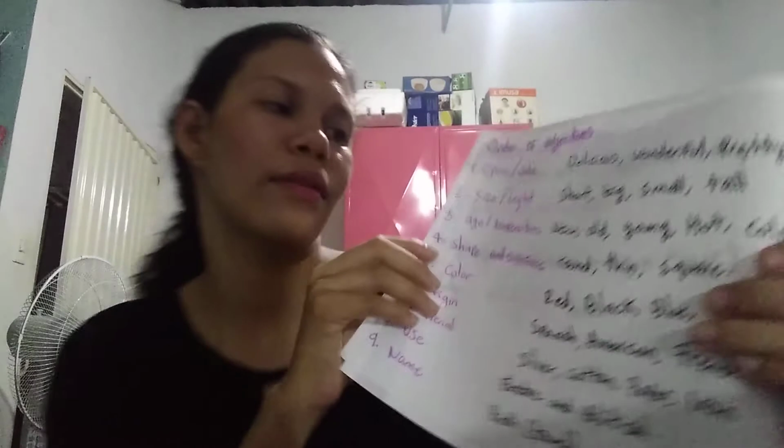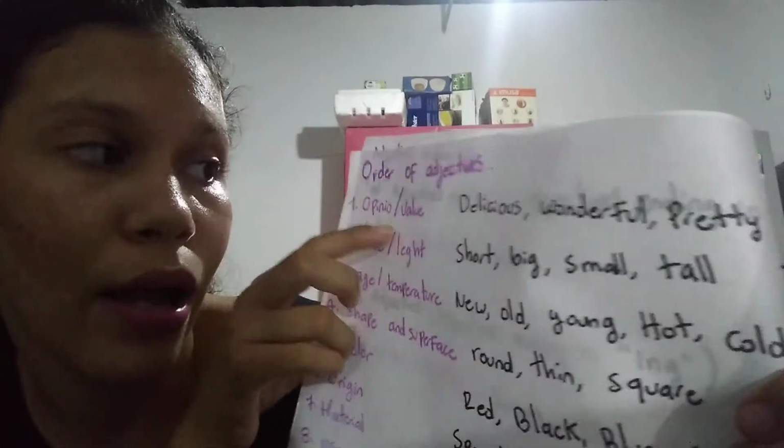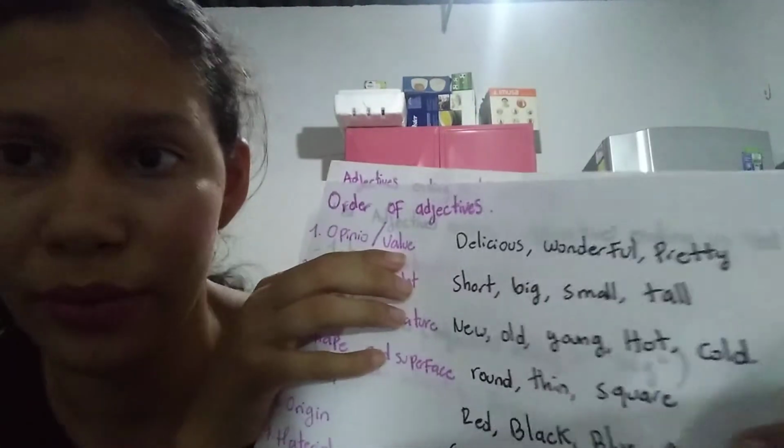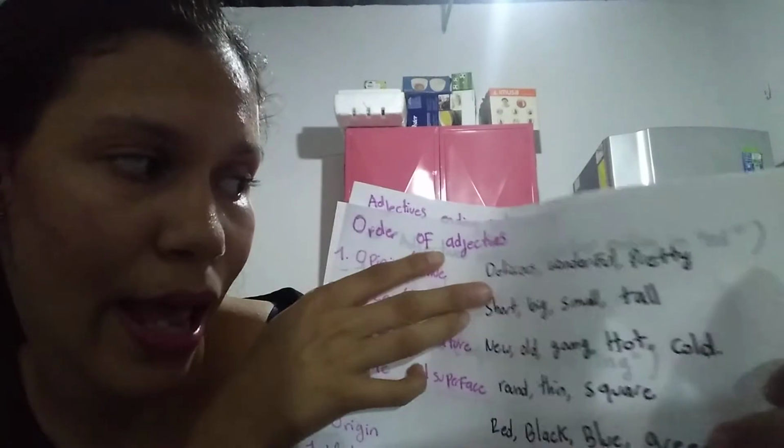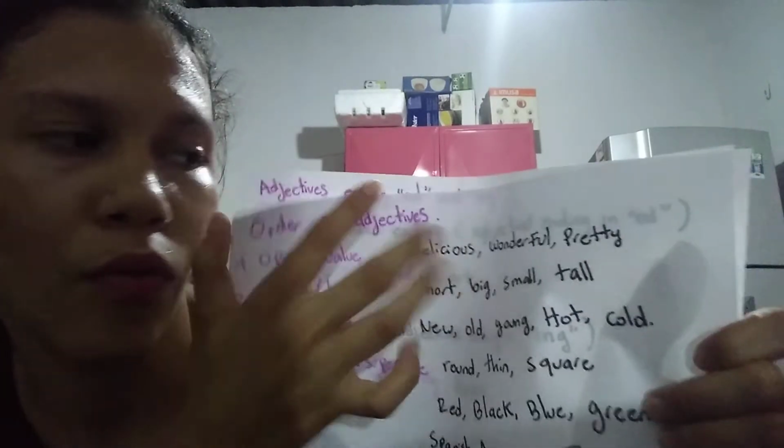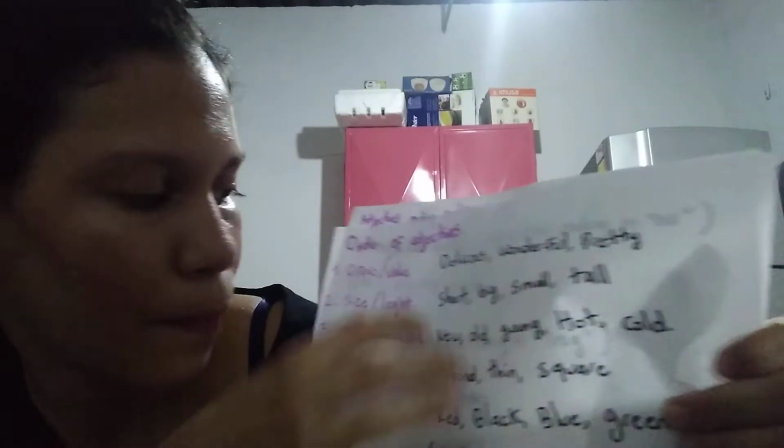In this topic, I'm going to talk about the order of adjectives. There are nine orders. First, opinion and value. These adjectives are delicious, wonderful, and pretty.